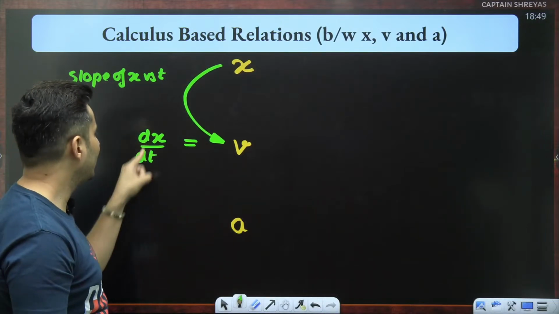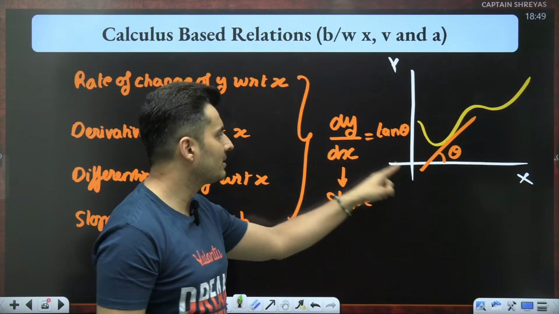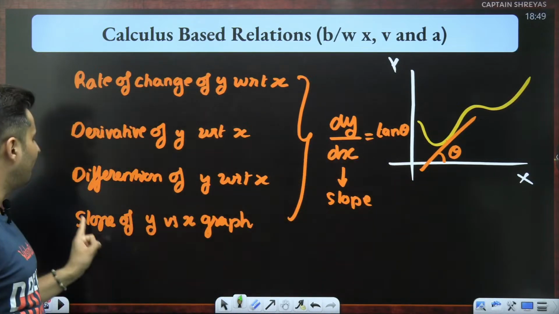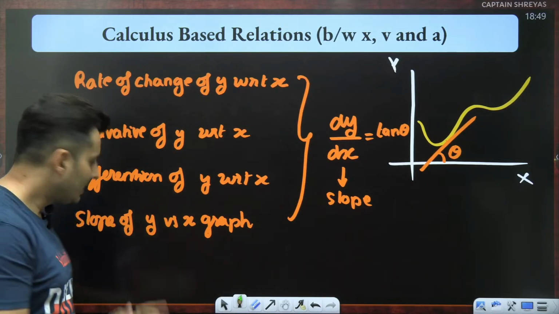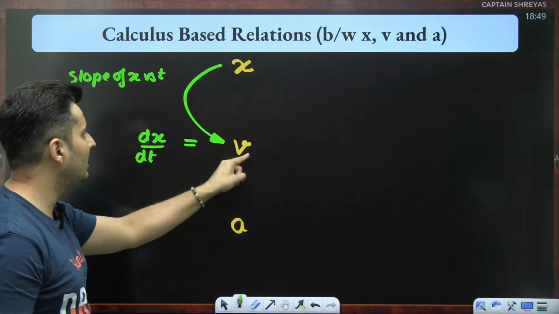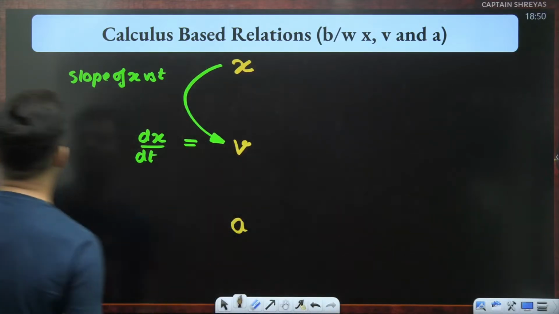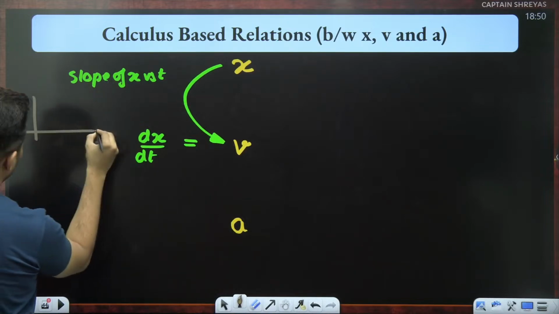Whenever you are taking dx by dt, just like dy by dx, it is the slope of the y versus x graph. Exactly the same way, you will see that the slope of the position-time graph gives you velocity. I'll just put it over here for all of you.